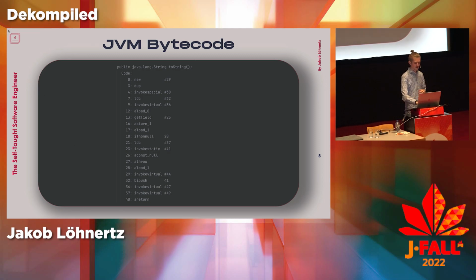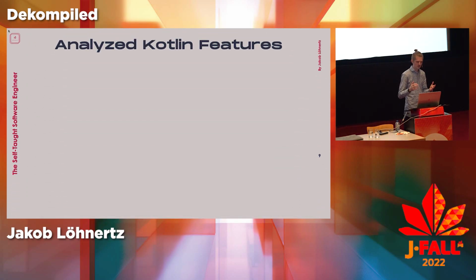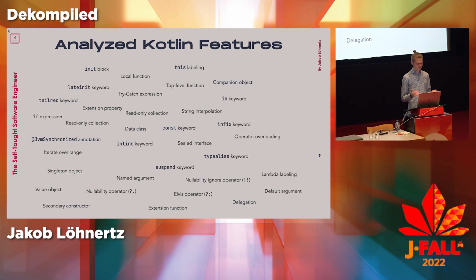So what I did then to answer my two questions is I looked into all sorts of Kotlin features and analyzed them. These are all the ones I took a look at, which are pretty much all the ones I could find, at least stuff that is not super obviously present in Java as well. Some stuff by now Java has as well, of course, but important to keep in mind is that by default the Kotlin compiler, if you do not change it, still compiles to Java 8 bytecode. So it cannot even use the newer features.